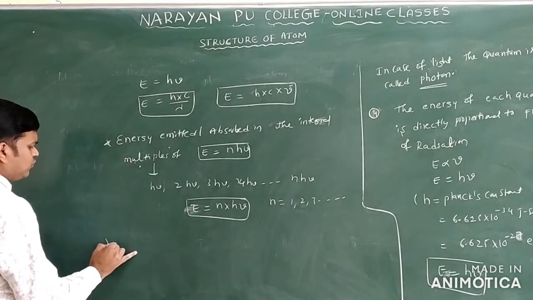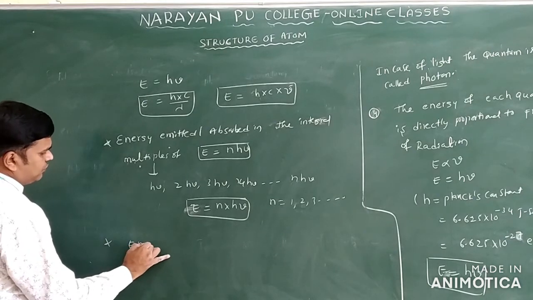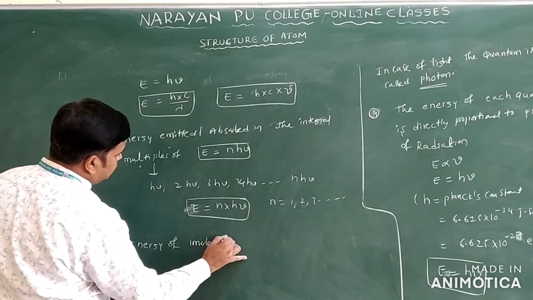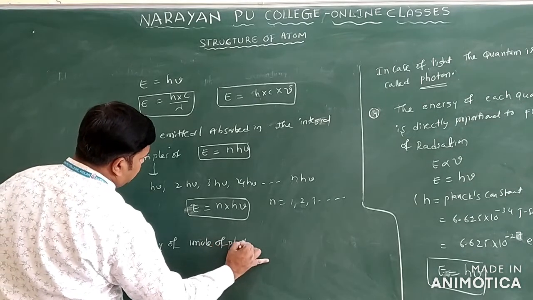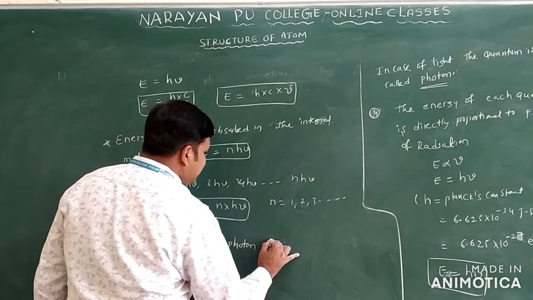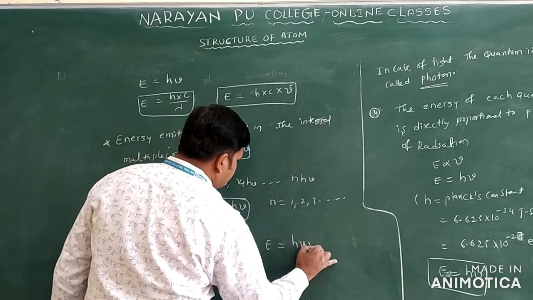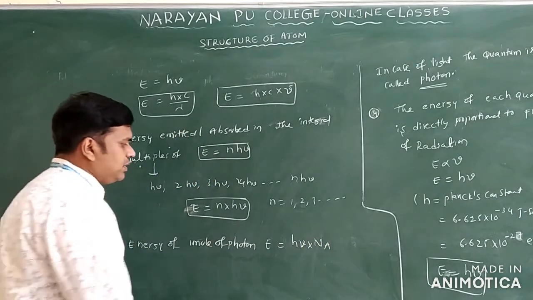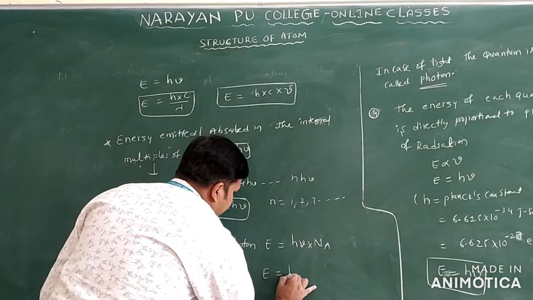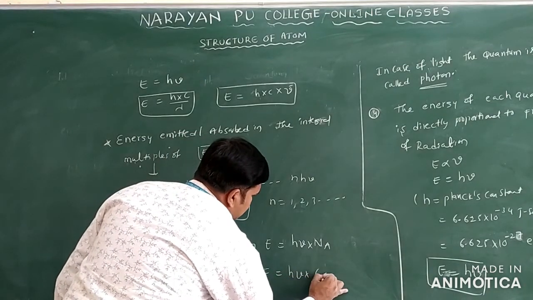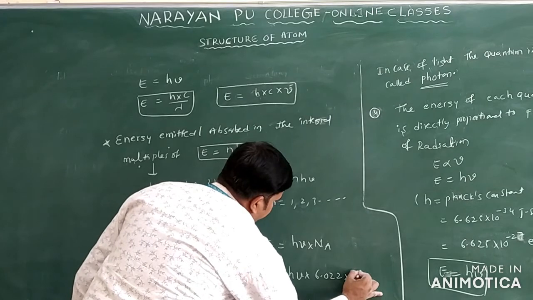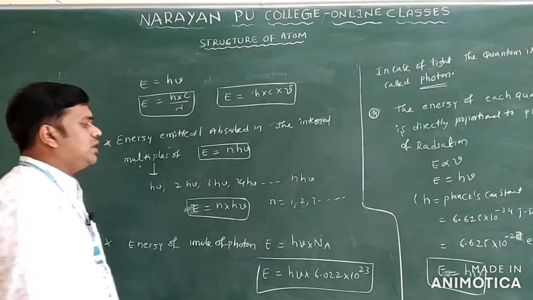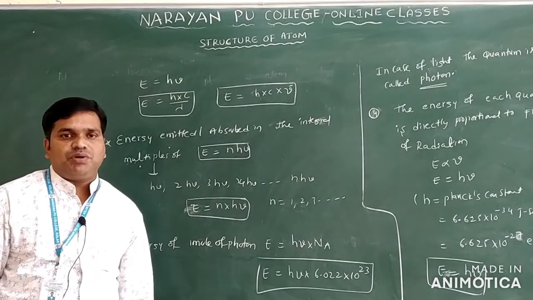I will show one more formula here. Energy of 1 mole of photons: E is equal to h nu into Avogadro number, which is 6.022 into 10 power 23. This is regarding the formulas we use in Planck's quantum theory.